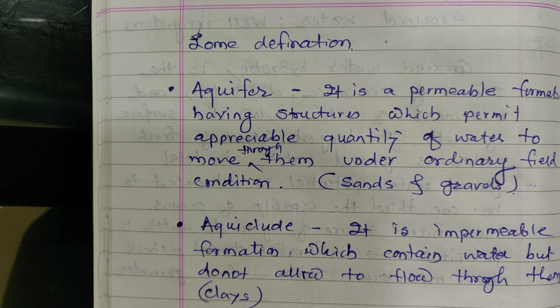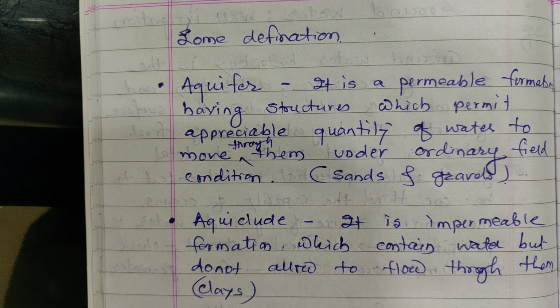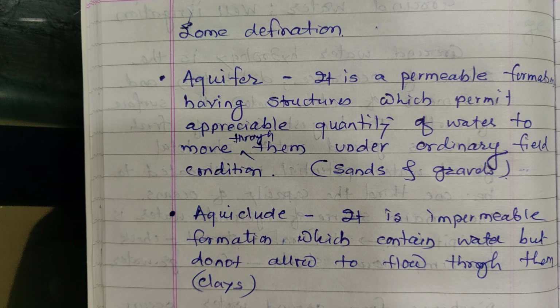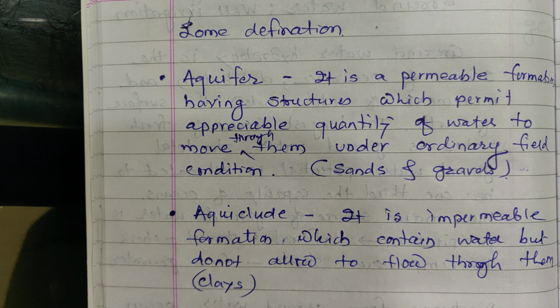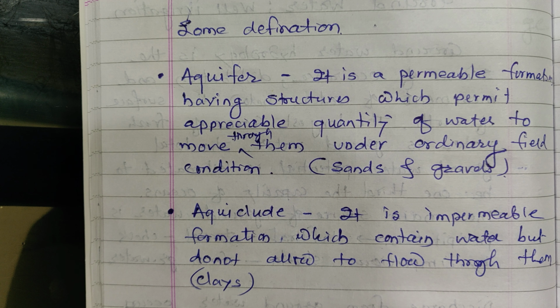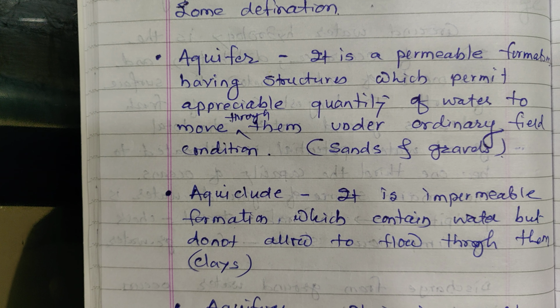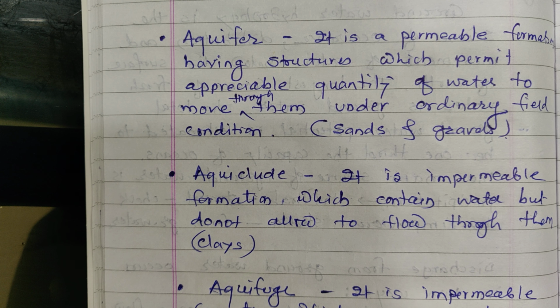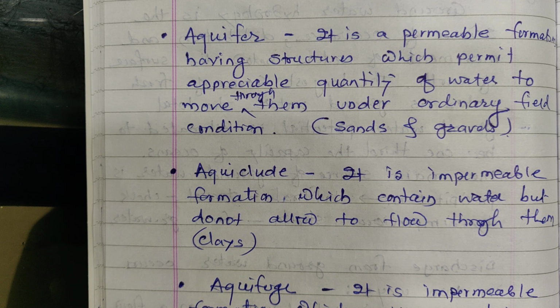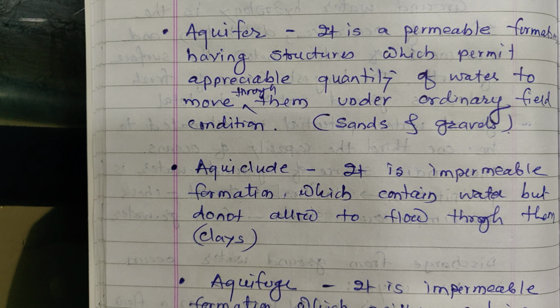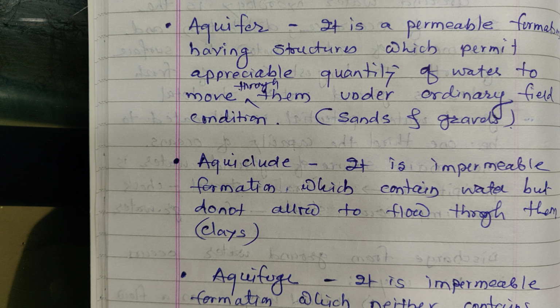Now we'll see some definitions. First, that is aquifer. Aquifer is a permeable formation having a structure which permits appreciable quantity of water, and this water it allows to flow or move through it under ordinary field condition. Normally sand and gravel form the permeable formation which has some quantity of water. So aquifer means it consists of water and it allows it to flow through it.